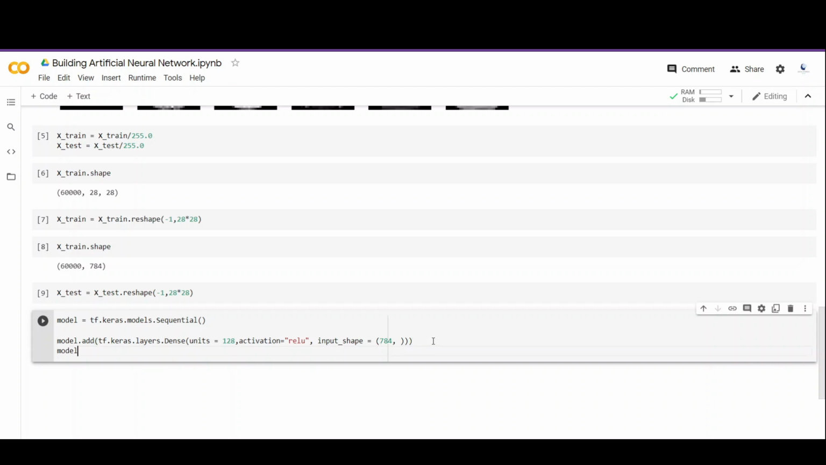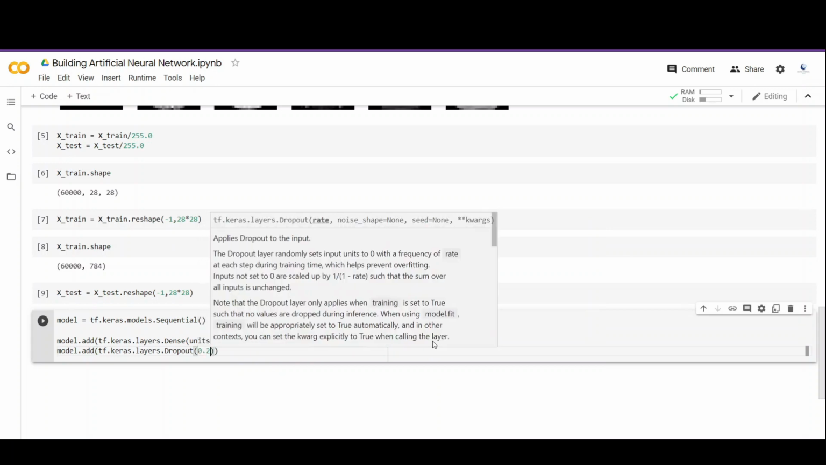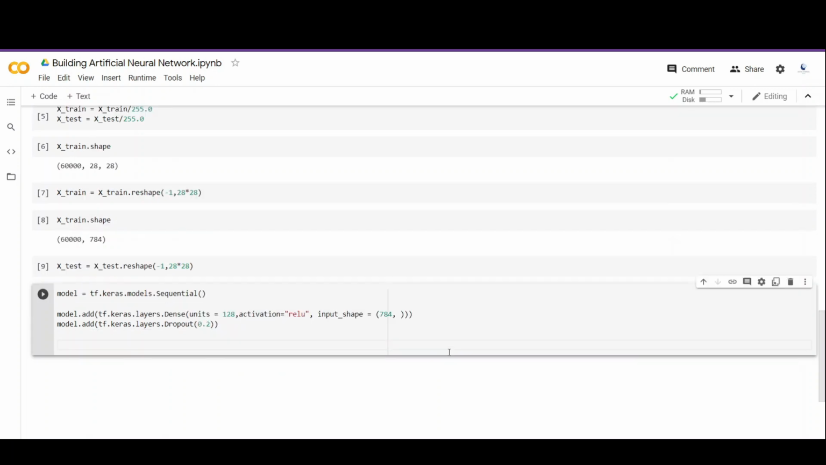So calling model.add and then we pass tf.keras.layers.Dropout and we pass 0.2, which means 20% of the neurons will not be fired up during the training, and this is going to be a random process. So this way we add the input layer for our neural network.